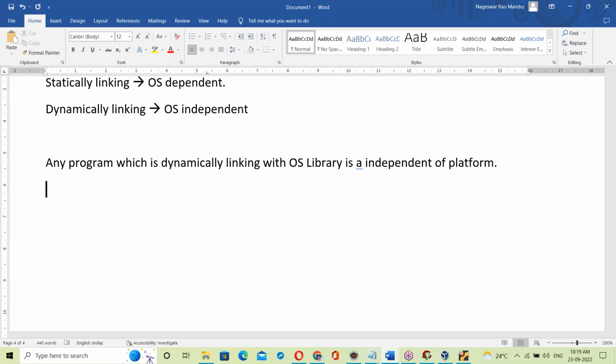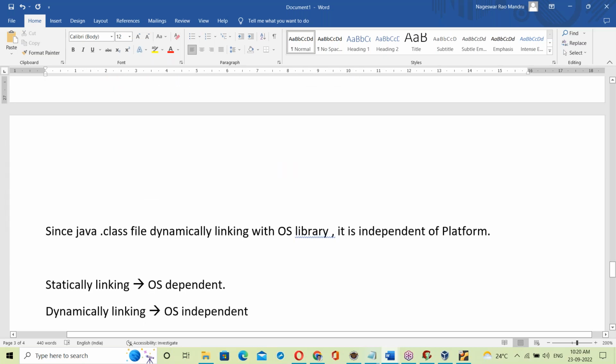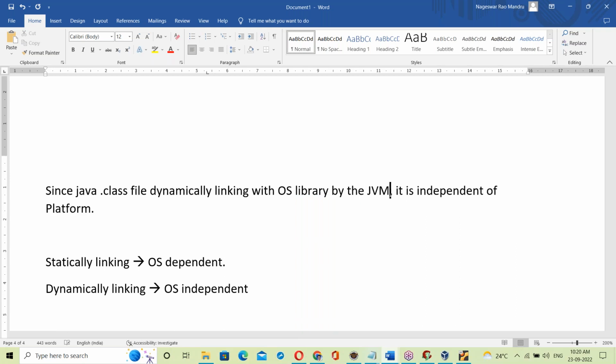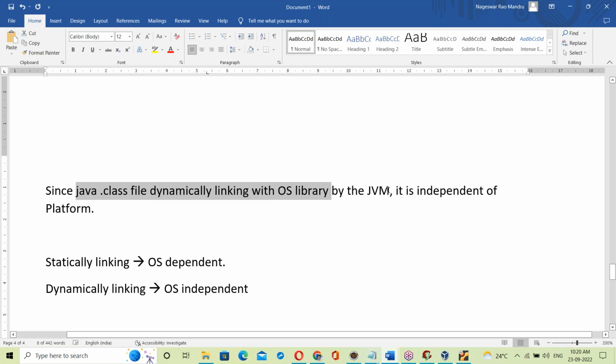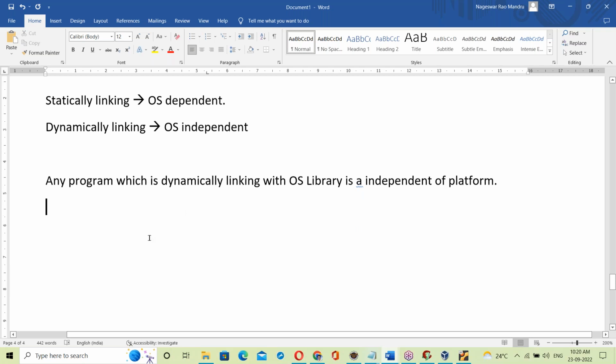That's fine. I hope you understand, guys. The independent of platform concept, is it clear? This is how Java made us independent of platform, through dynamic linking. Since the Java .class file is dynamically linked with the OS library by the JVM, it is independent of platform. The JVM takes care of making it independent of platform.